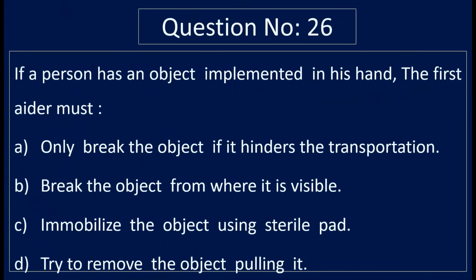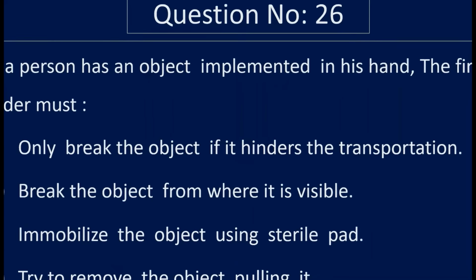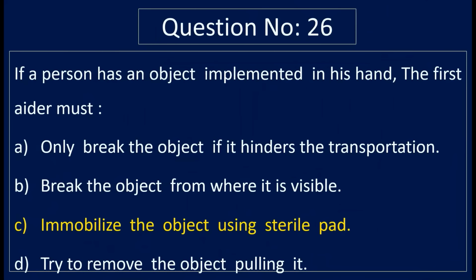Question number 26. If a person has an object impaled in his hand, the first aider must, option A, only break the object if it hinders the transportation. Option B, break the object from where it is visible. Option C, immobilize the object using a sterile pad. And option D, try to remove the object by pulling it. Right answer is option C, immobilize the object using sterile pad.